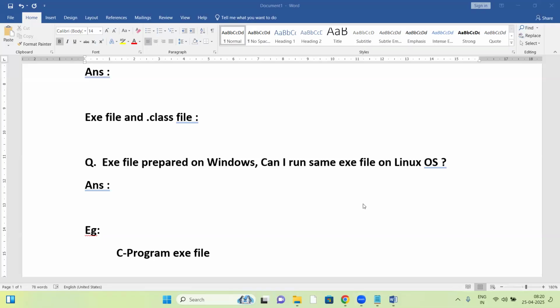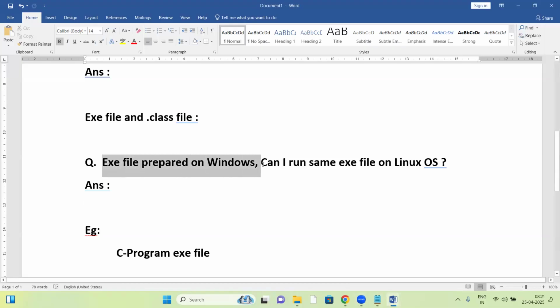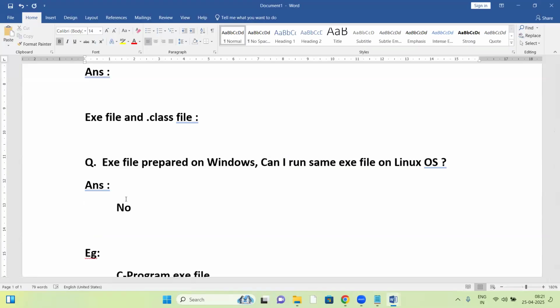Ananta Sanja is saying that no. Any other answers? An exe file prepared in Windows OS, can I run the same exe file on Linux? The answer is no. Reason? Why? We can't run it on Linux.